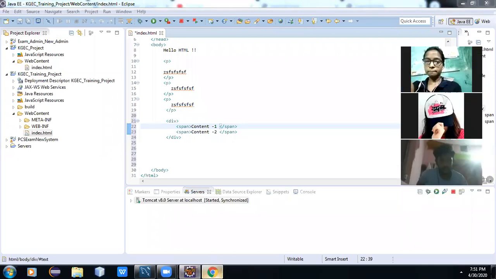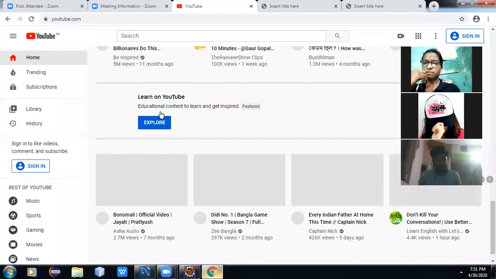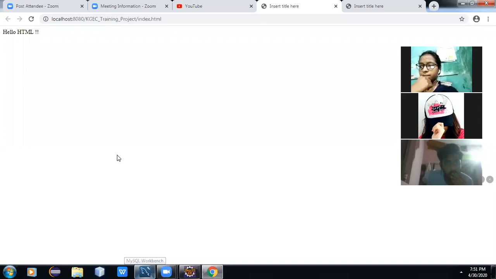And at the lower section, if you go to any website, you will notice the footer section. So what are the sections we learned? Header, menu, body, footer. Header, menu, body, and footer.